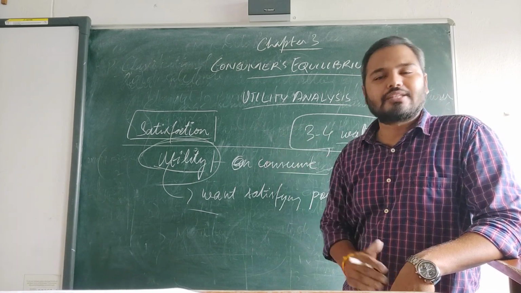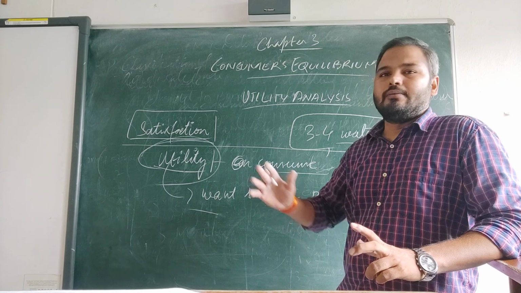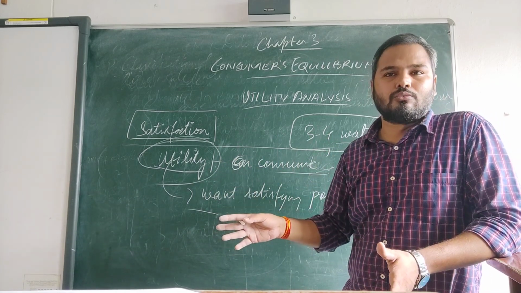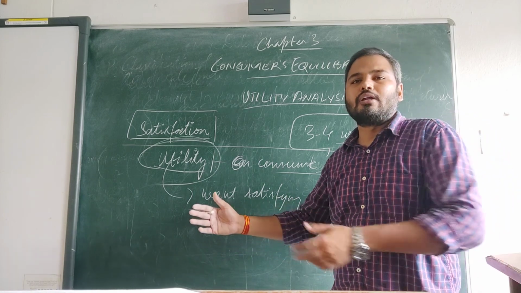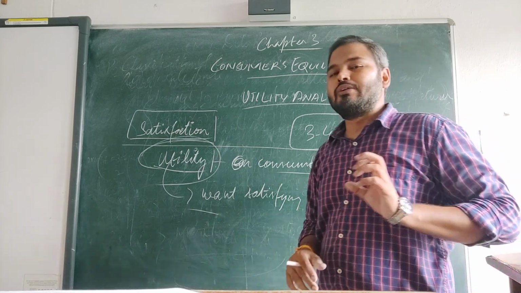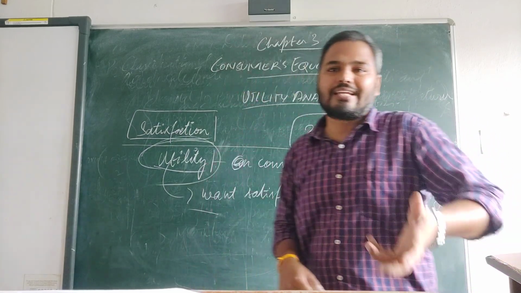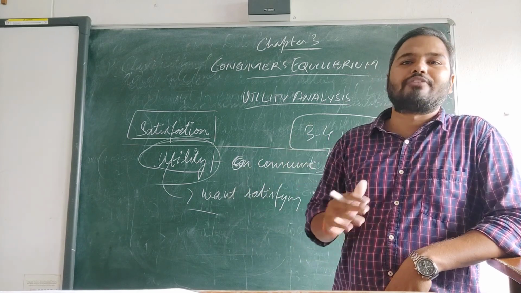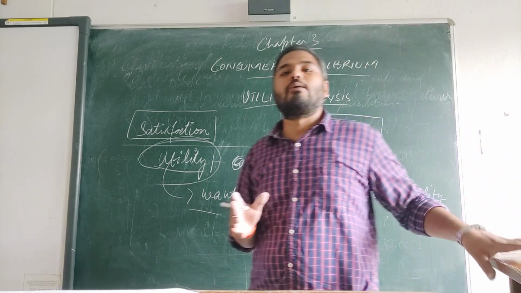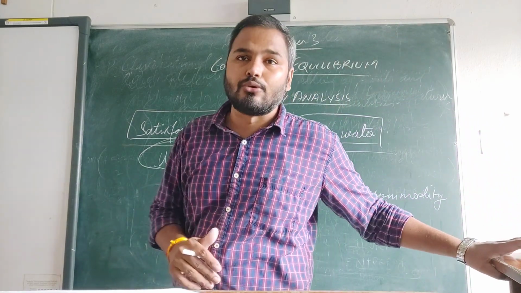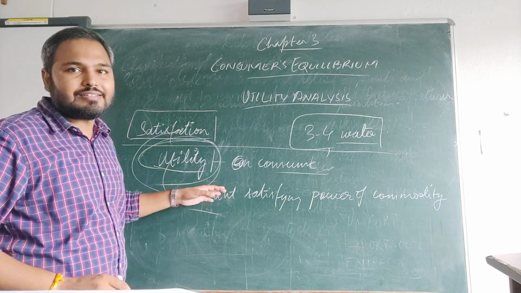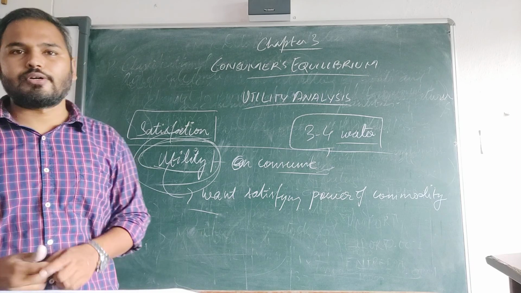At a time comes when you don't want that product for now. You want a break from that product for 3-4 days, and after 3-4 days again you start eating it. But if someone wants you to eat that product at the same time, you don't like it, or after eating you will sometimes vomit. That is when the satisfying power of the commodity becomes 0. So suppose, for example, I take a schedule.